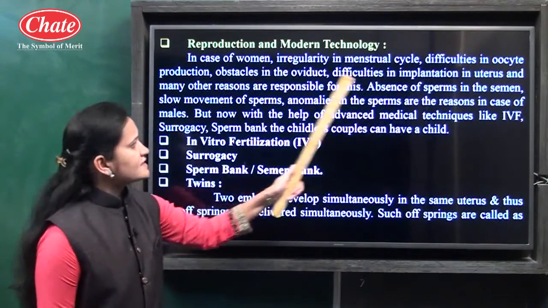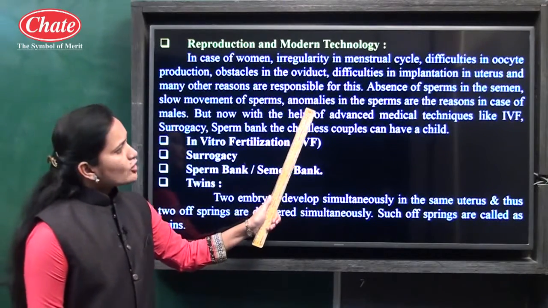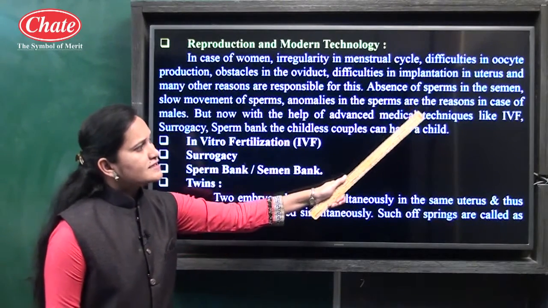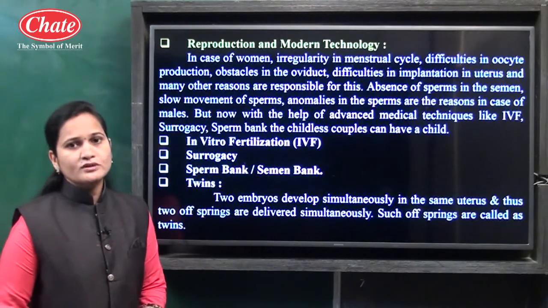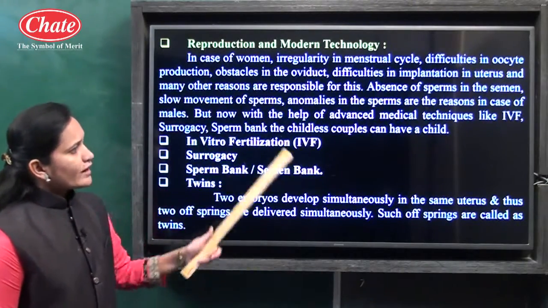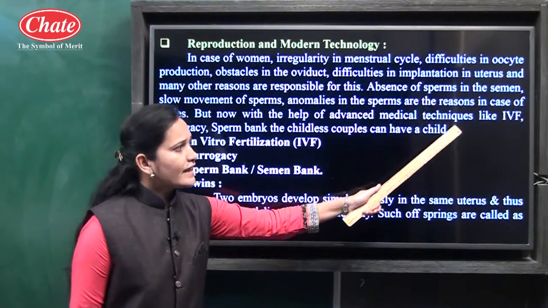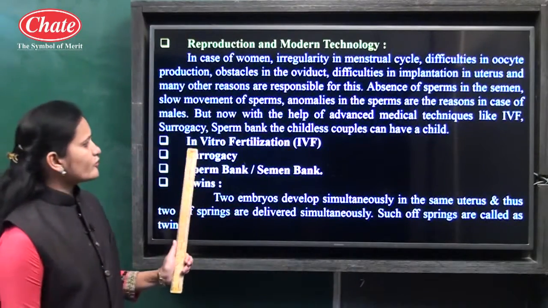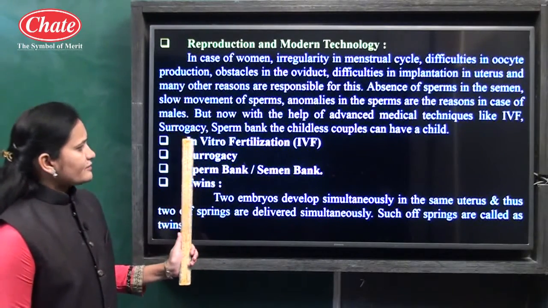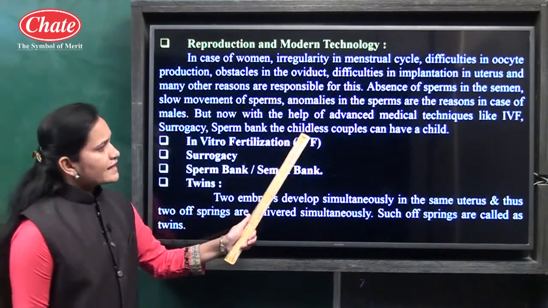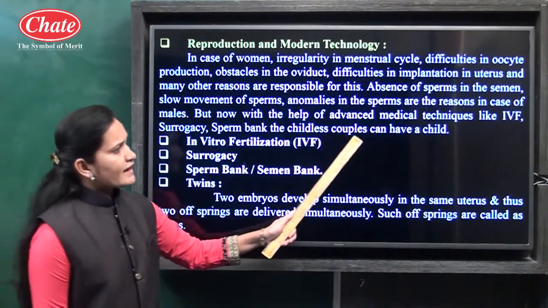Absence of sperms in the semen, slow movement of the sperms, and abnormalities in the sperms are the reasons in males. But now with the help of advanced medical techniques, like IVF, what is the long form of IVF? In vitro fertilization. Surrogacy and sperm banks are other techniques.